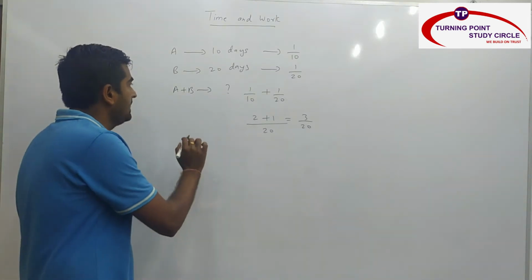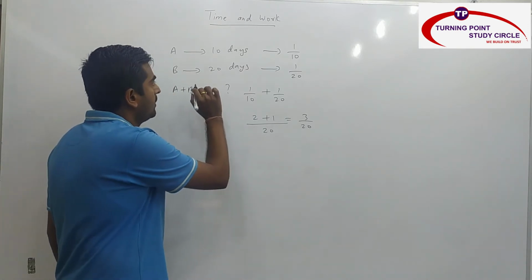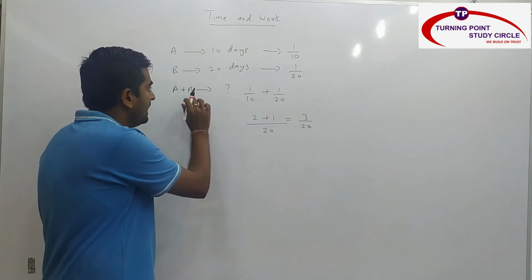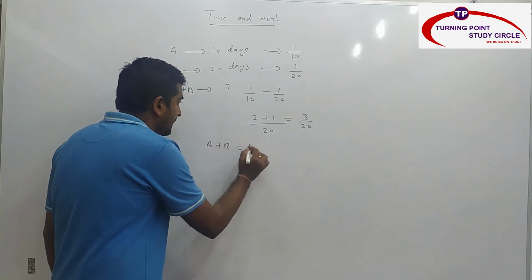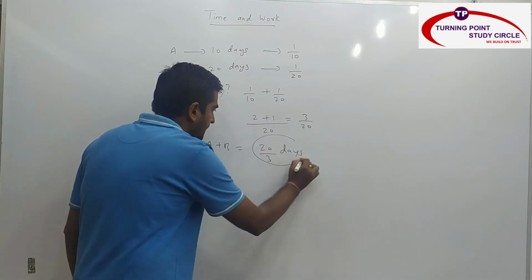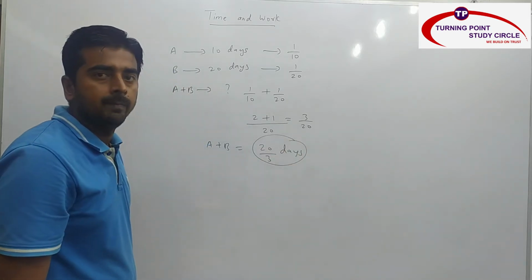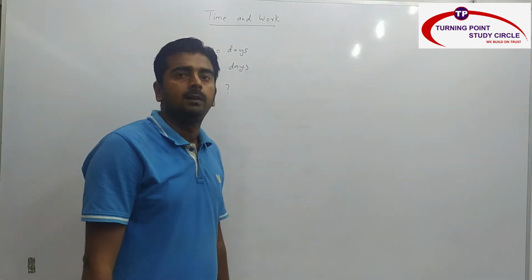So here we have calculated A's one day work and here we have calculated B's one day work. So this is nothing but A plus B one day work. So A plus B overall work is nothing but reverse this number, 20 by 3 days. So my answer is nothing but 20 by 3 days. This is my fraction method. I hope you are clear with the fraction method.